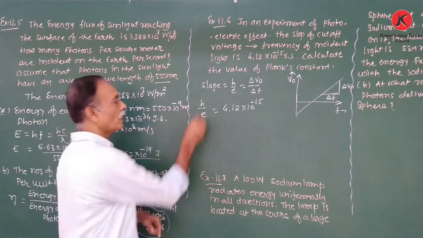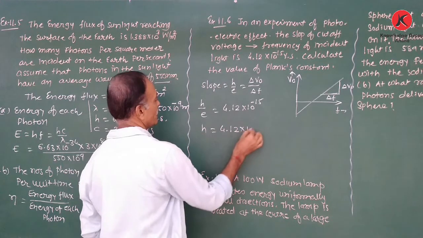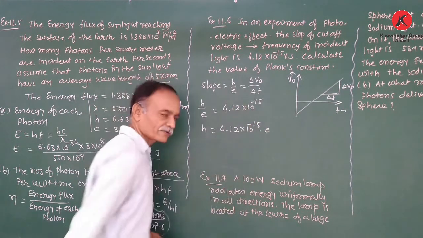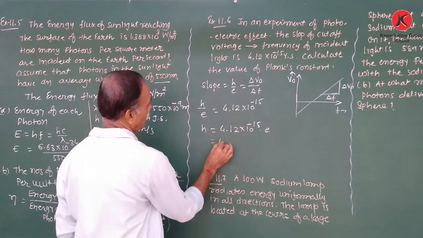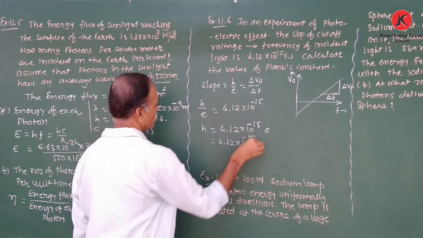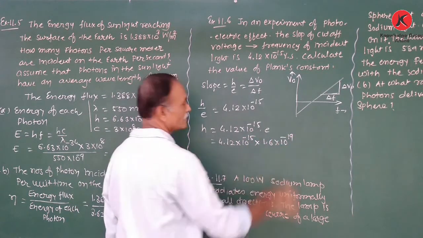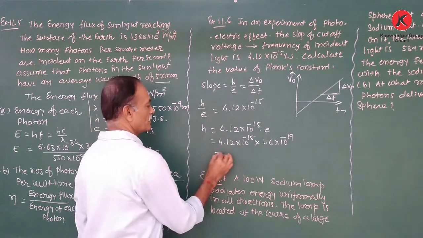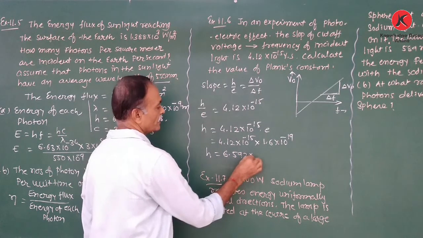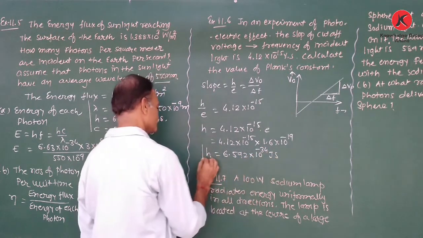We require the value of Planck's constant. h is equal to 4.12 into 10 raised to minus 15 into the charge of an electron. Therefore, 4.12 into 10 raised to minus 15 into 1.6 into 10 raised to minus 19. Thus, we obtain the value of Planck's constant as 6.592 into 10 raised to minus 34 joule second.